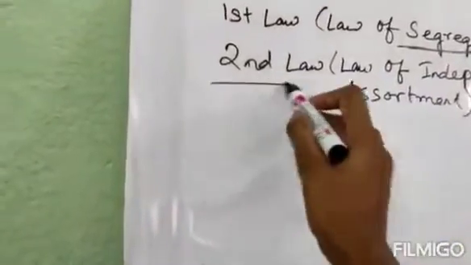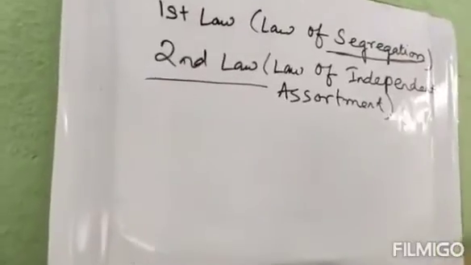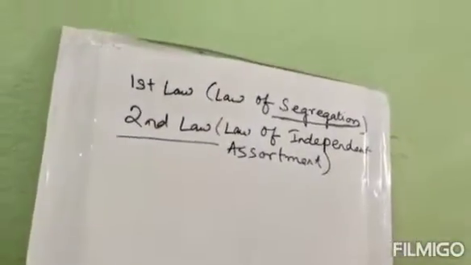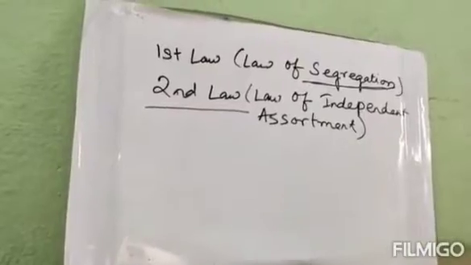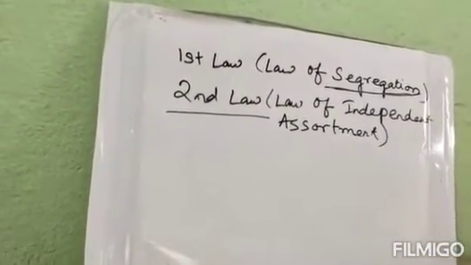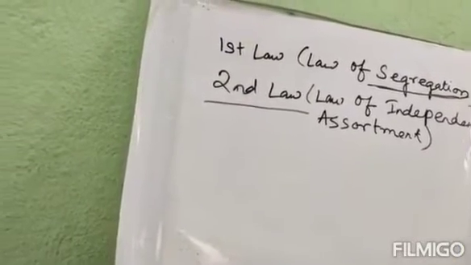Now the second law of Mendel is derived from the dihybrid cross. What is this law? The law of independent assortment. Two or more pairs of factors, or genes, or hereditary units, are assorted independently and may recombine randomly in all possible combinations governed by chance alone.